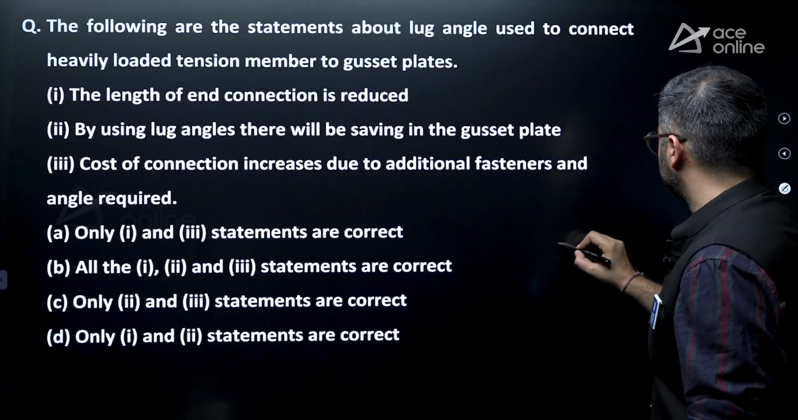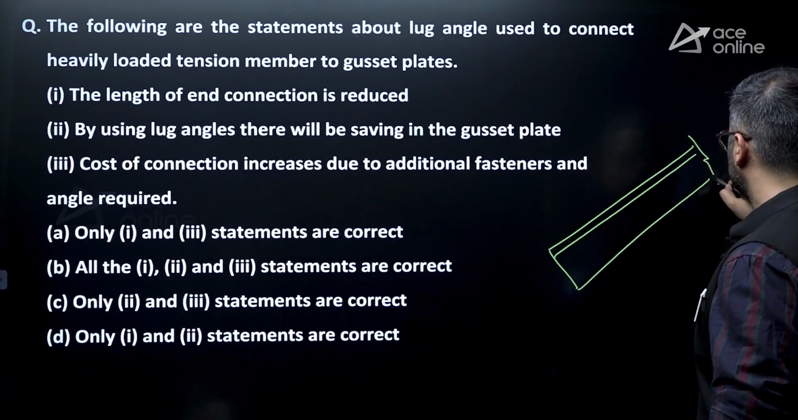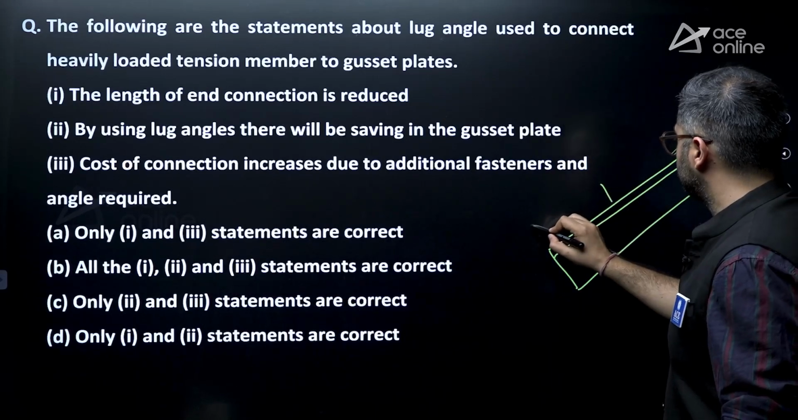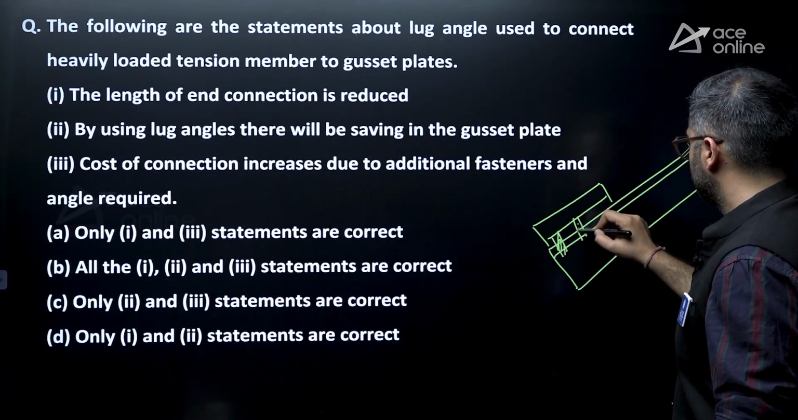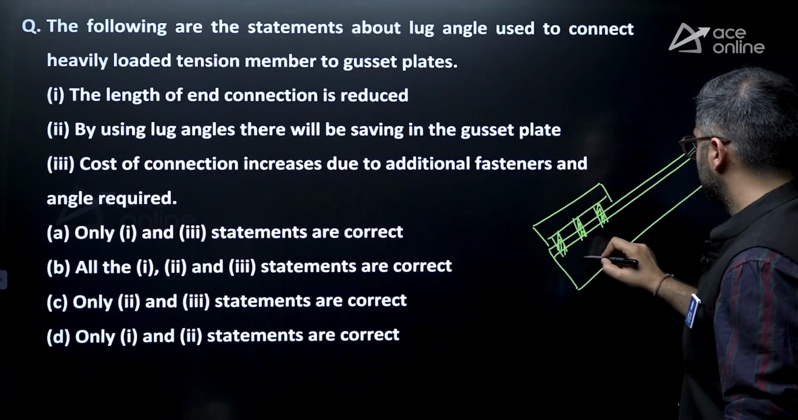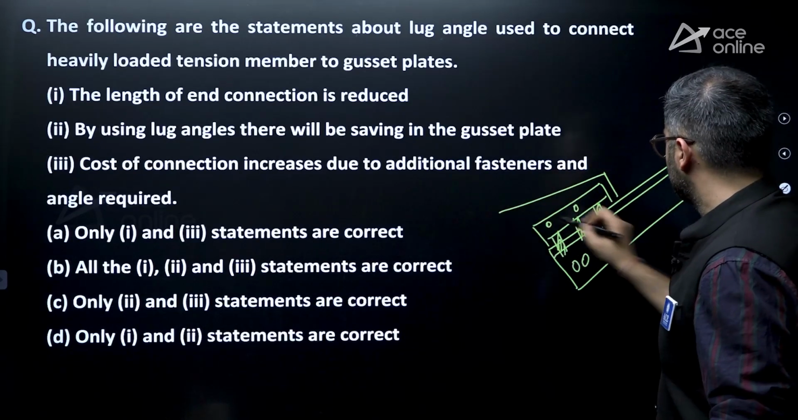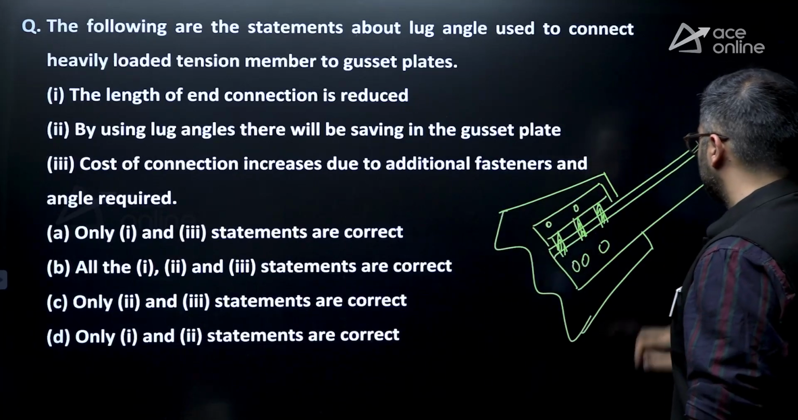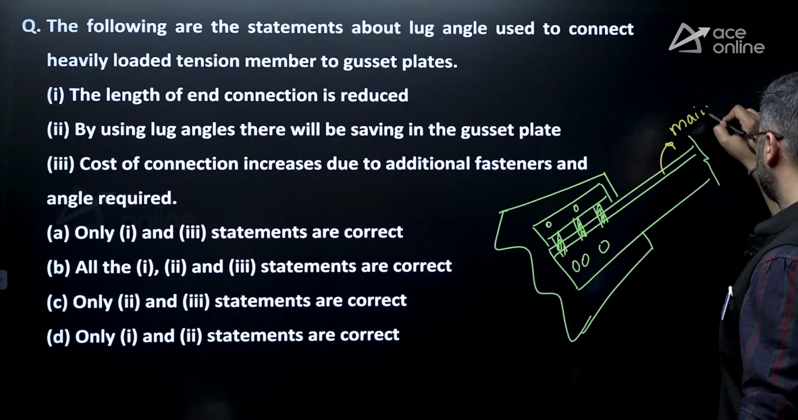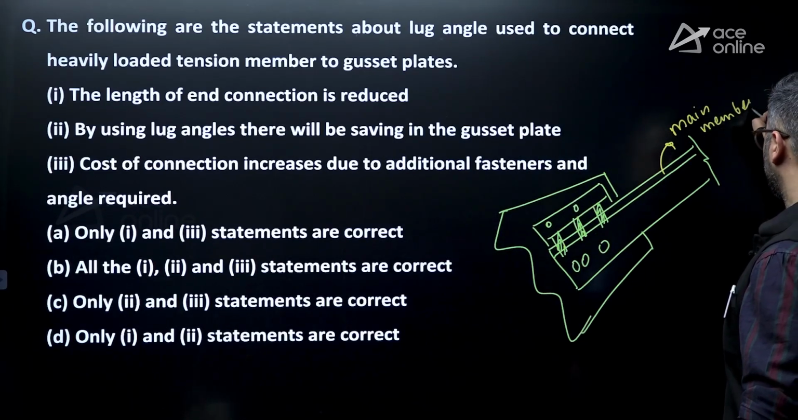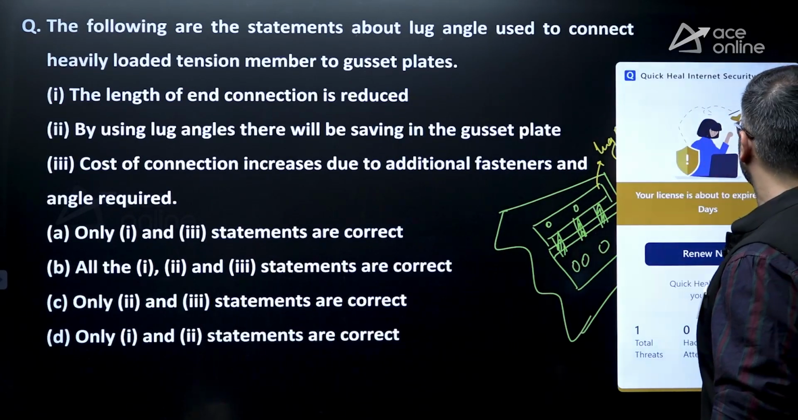So it somewhat looks like this. If you want to consider a main angle member like this, and if we attach a lug angle in this manner, so this is your connection which you can consider. This is your main member, and this is the lug angle, right? This is the lug angle.